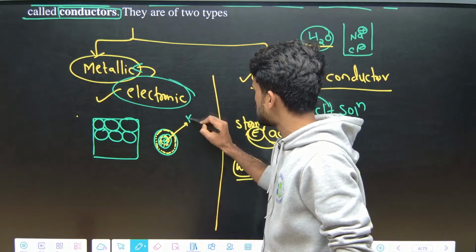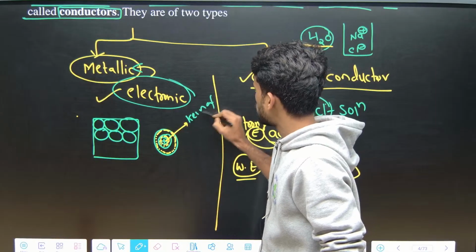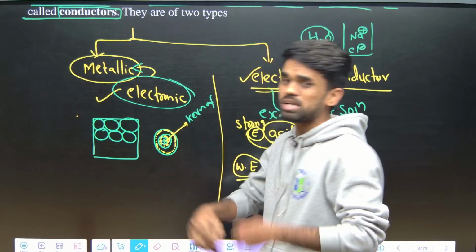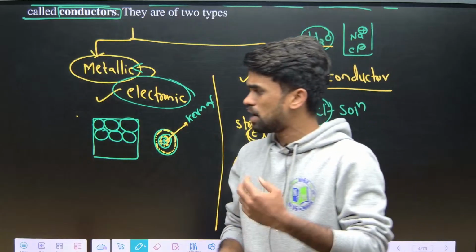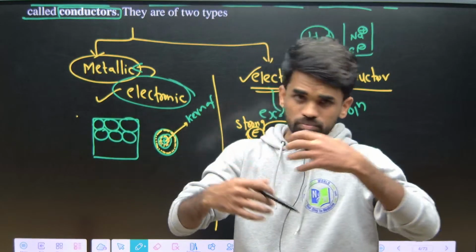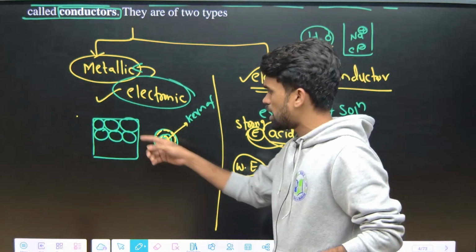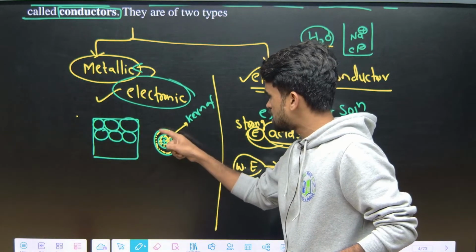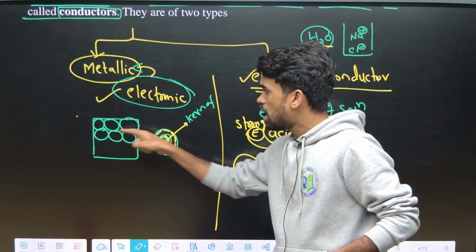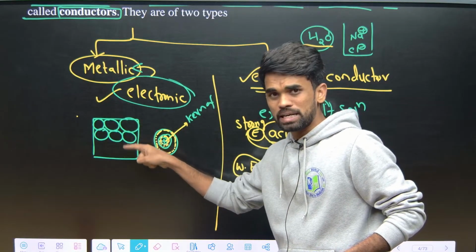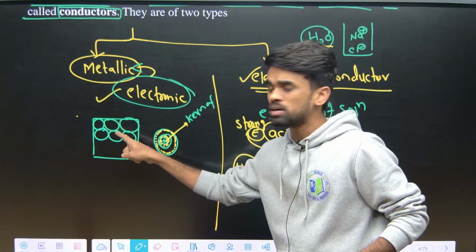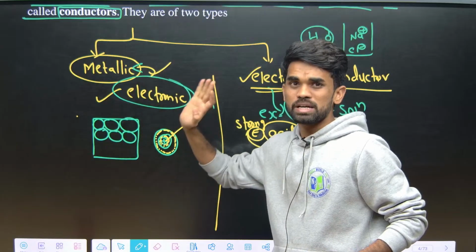This is the kernel, and the valency electrons are the ones participating in chemical reactions and are responsible for the passage of electricity. Now what are the species responsible here? The valency electrons, the mobile electrons of the metal atoms in the metal lattice, are responsible for the conductivity of metallic conductors.